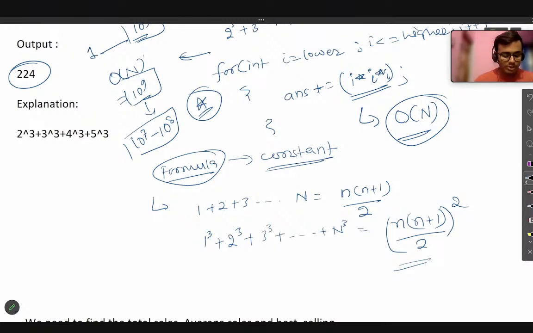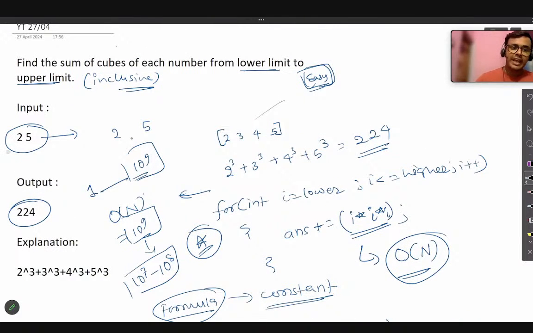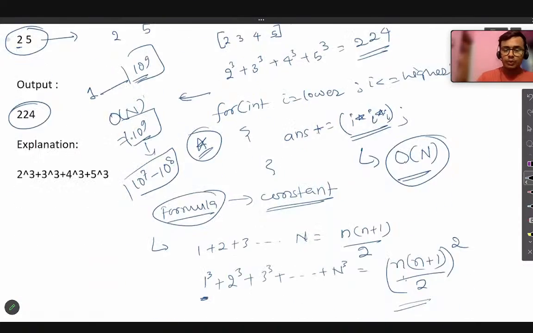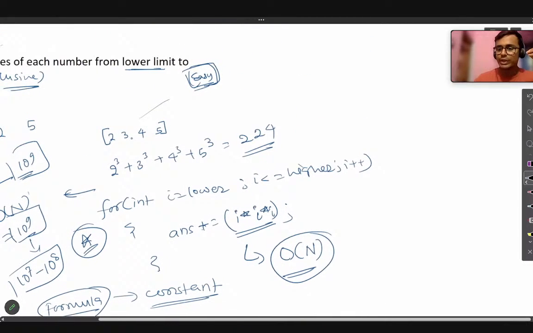But now the question comes, sir, how are you going to use this formula? Because this formula only applies when our first number starts from 1 and goes till n. But here the lower limit can start with any number other than 1 also. Because in this question, the lower limit will start from 2. So how are we going to do it? For that, we are going to use a bit of mind, okay? What we are going to do, you can see here.